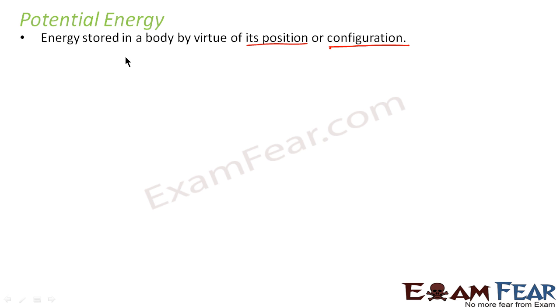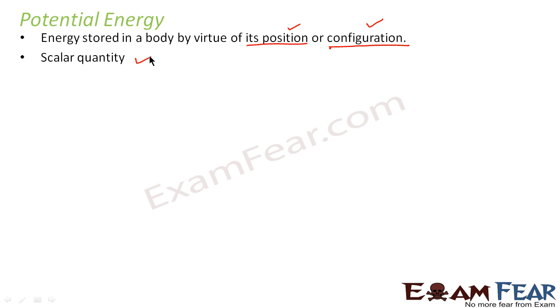Energy due to motion. Similarly, potential energy is the energy stored in a body by virtue of its position or configuration. That means this energy is stored in any body due to its position from a reference level or its configuration. The definition will become more clear when we discuss the examples.